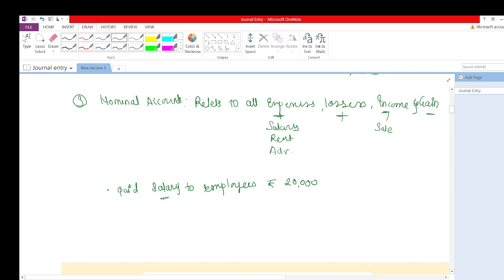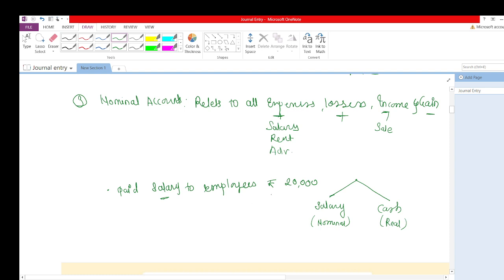Now what two types of accounts are affected here? One is salary. We are learning through the double entry system. Further I will tell you what the double entry system is. So two accounts are affected here. One is the salary account that we paid to the employee. If we paid salary, our cash balance will be reduced. So cash or bank. So I will write here cash. So this is the nominal account, and this is the real account, because cash is an asset.